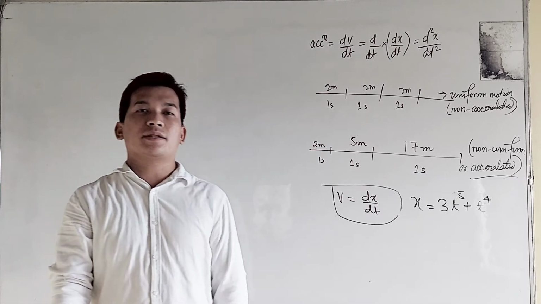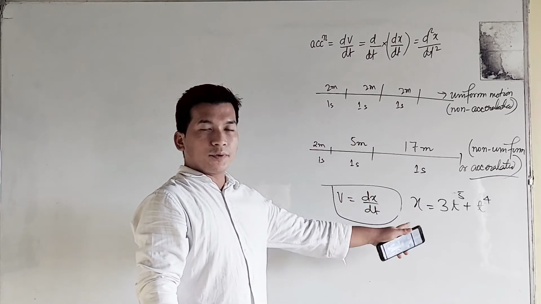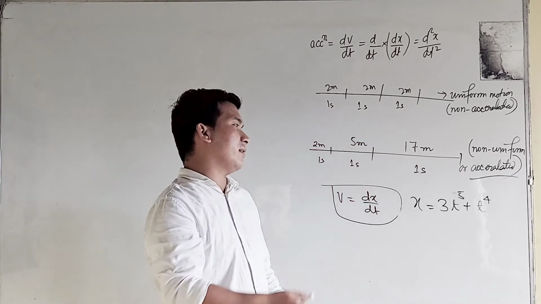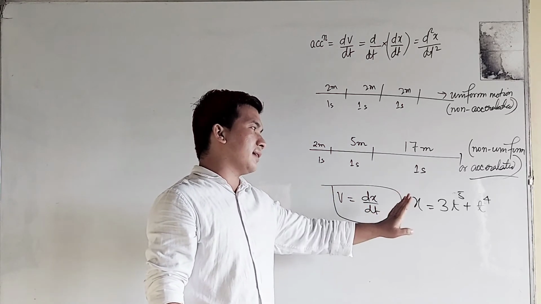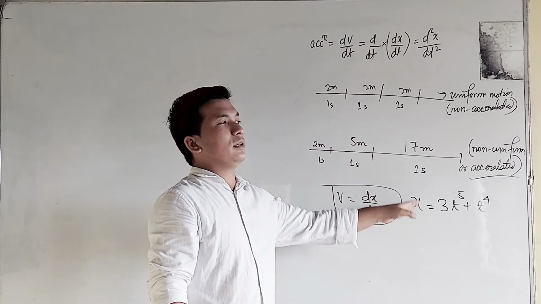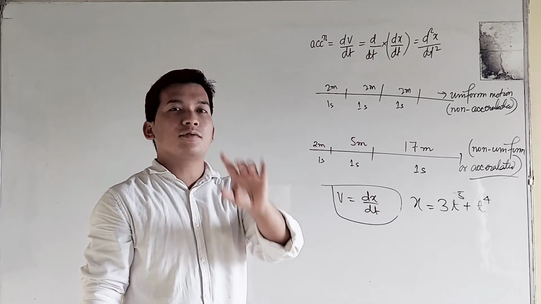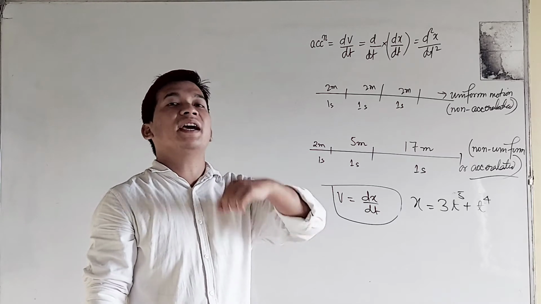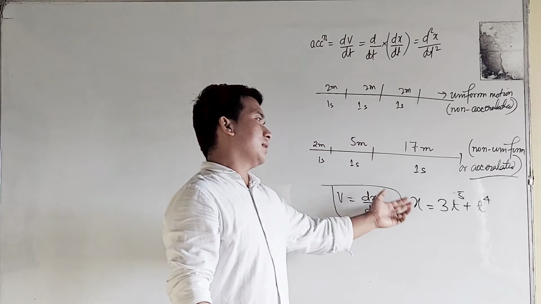We have to differentiate twice with respect to time in order to get acceleration. First of all, differentiate the given displacement, you will get velocity, and velocity should be again differentiated with respect to time, and you will get acceleration.